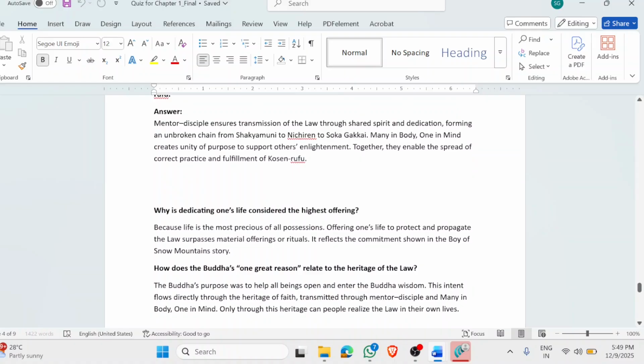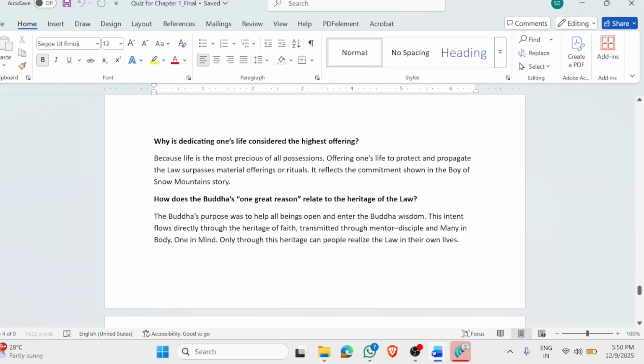Why is dedicating one's life considered the highest offering? As we just discussed, what everyone values the most is life. Even in one of the Gosho, Daishonin said that one day of life is worth more than tens and hundreds of thousands of gold, something along those lines. So if we are offering something which we value the most, that means we are ultimately doing the highest offering. That's the reason dedicating means working for the law.